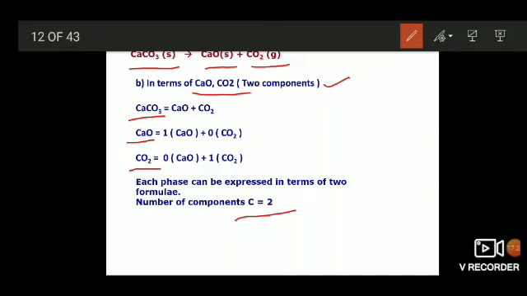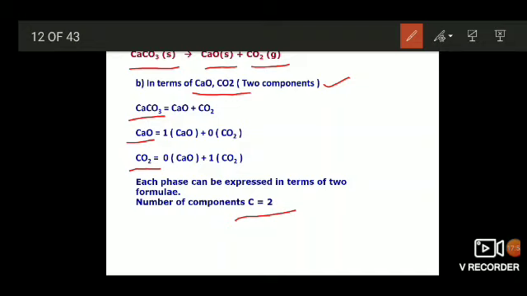That's why, in the definition of components, we underlined that the formula can be used directly or in the form of a chemical equation. In the sulfur system and in the water system, we are directly using one formula, H2O or sulfur S. But in this system, we are using components in an equation to express all the phases.